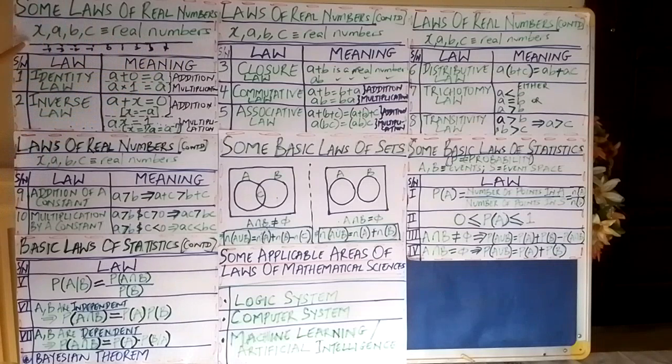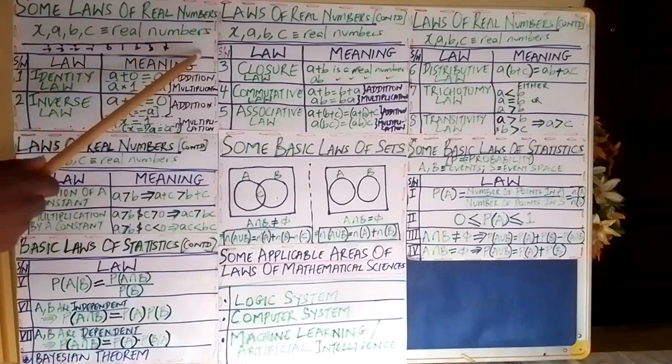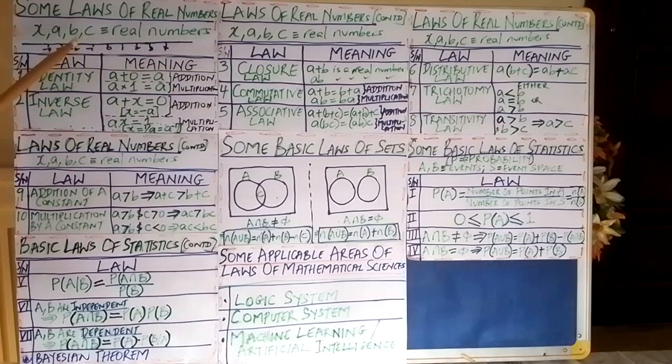And we can see the number line here, even though the number line has actually captured the set of integers, where you have the negative integers to the left of 0, this is 0, and you have the positive integers to the right of 0. So, some of the laws, of course, there are so many laws, but some of the laws we just want to highlight include, with respect to the real numbers,